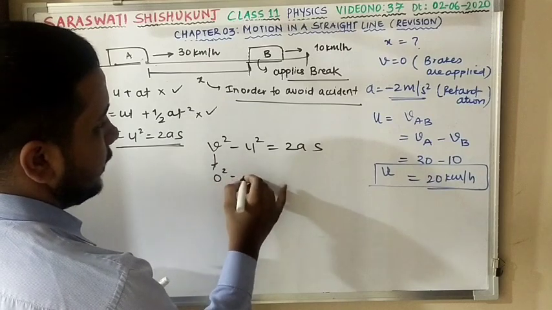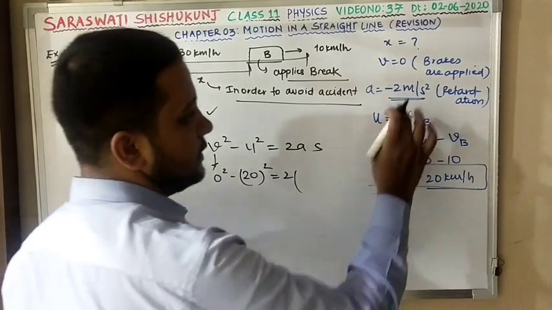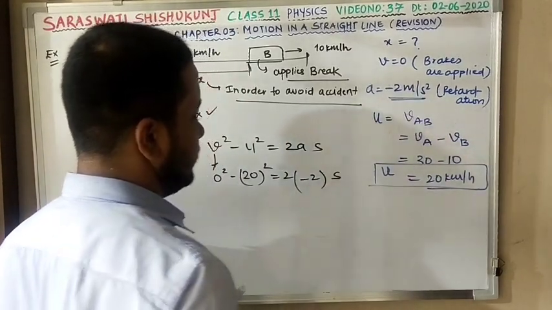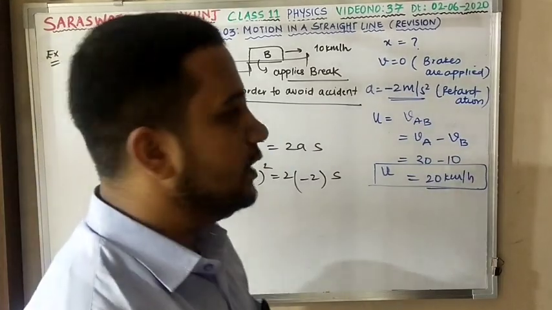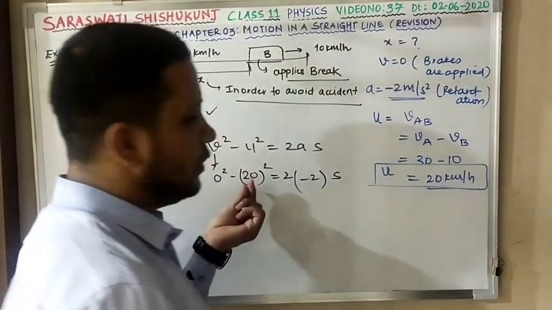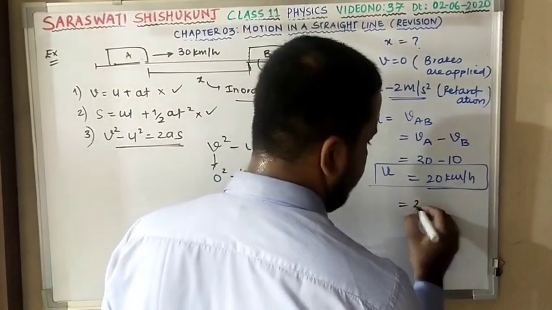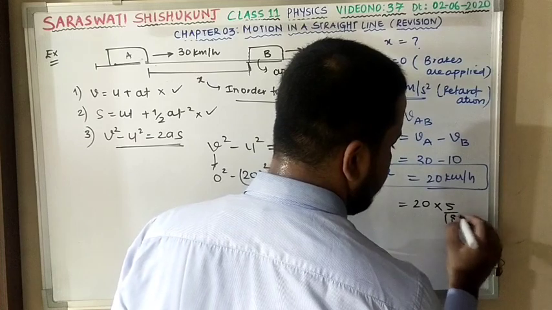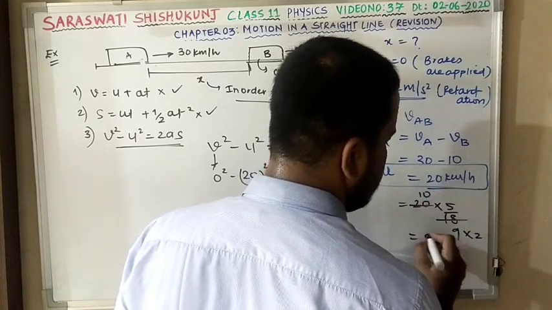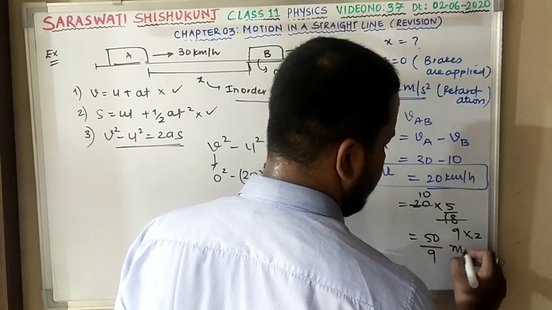Final is 0. Initial is 20 the whole square. 2, acceleration is meter per second square, so it will be -2 into S. Now remember one thing over here. Here it is given 20 km per hour, and here we are using meter per second square. You need to convert it into one particular unit. So 20 into 5 by 18, the answer is 50 by 9. Yes or no? Meter per second.